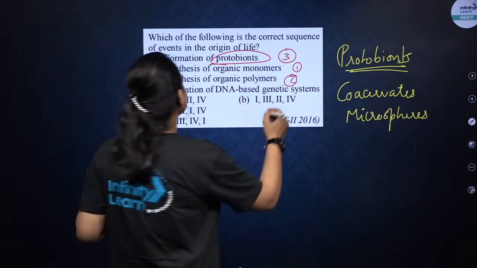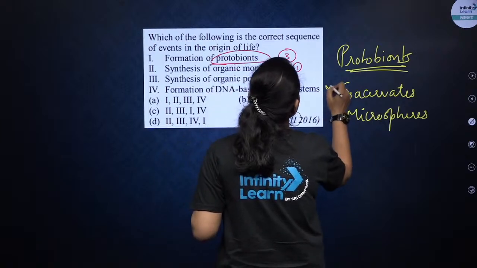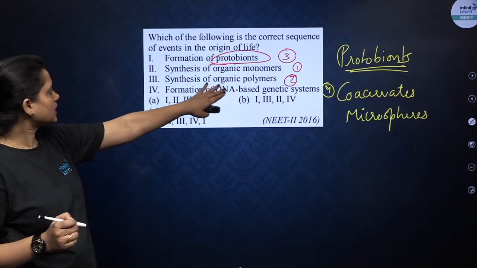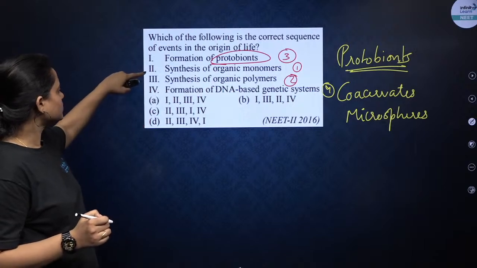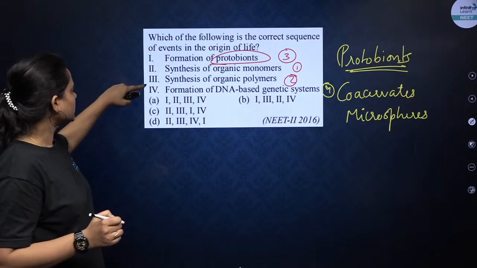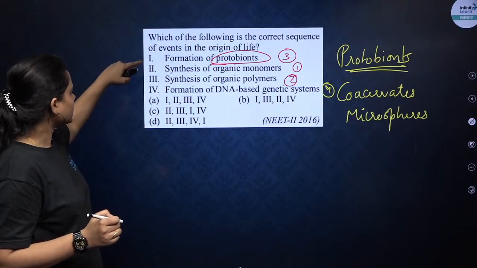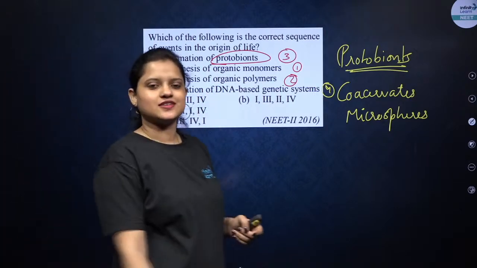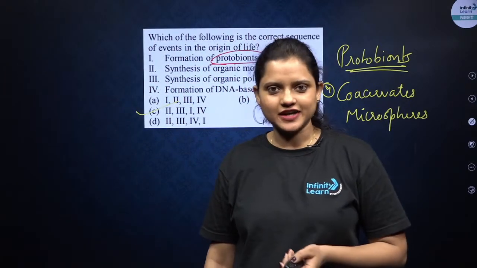So they are talking about protobionts. After that, there was formation of DNA based genetic system. So the correct sequence will be 2, then 3, then 1, and then 4. So C will be the correct answer, right? Understood everyone?